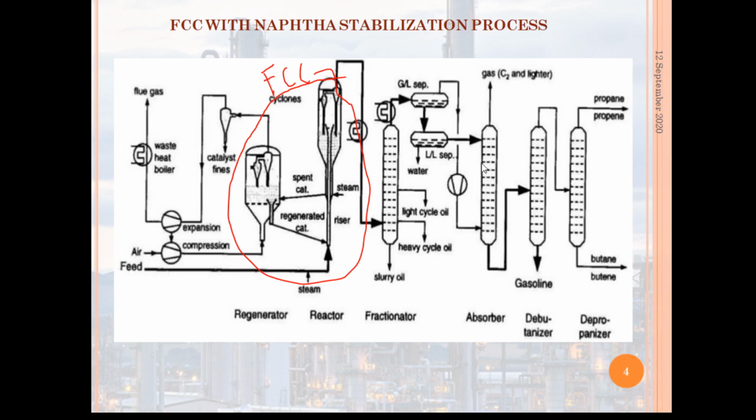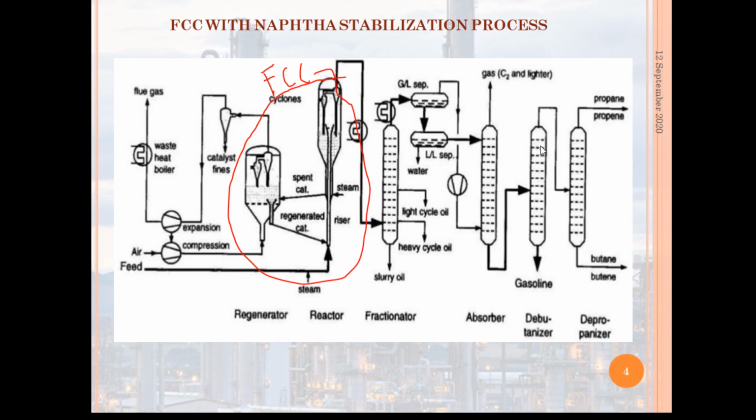From this primary absorber, it goes to the secondary absorber, where the light gas oil from the main distillation column is used as absorbent to further extract any absorbable hydrocarbons into the light gas oil.